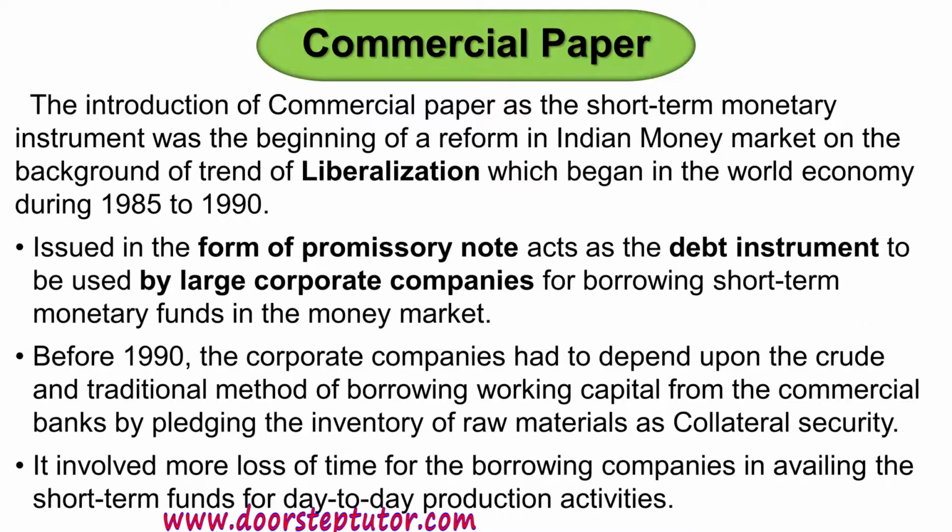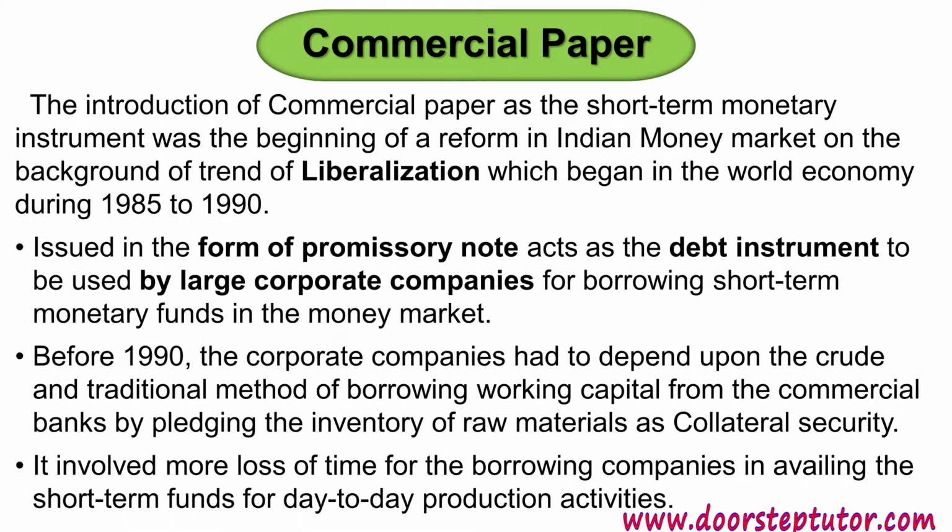Moving ahead, commercial paper. Commercial paper was introduced as a background trend of liberalization during 1985 to 1990. It proved as an innovative facilitator in the financial market. It is issued in the form of a promissory note and acts as a debt instrument used by large corporate companies.